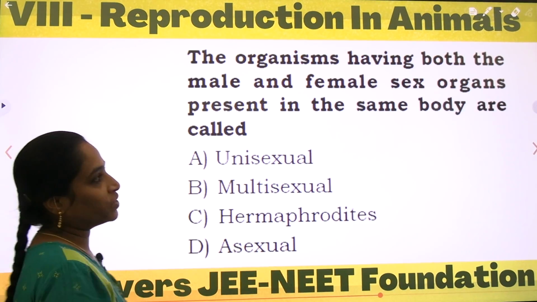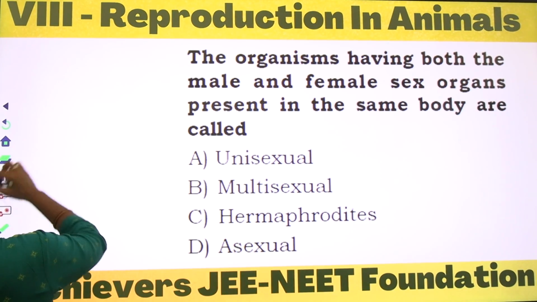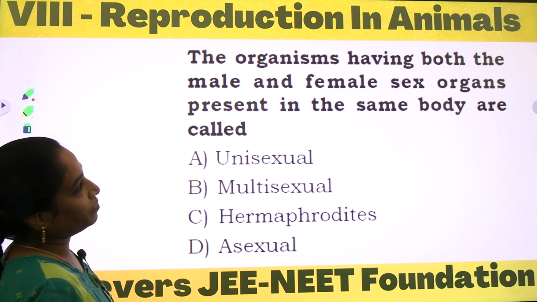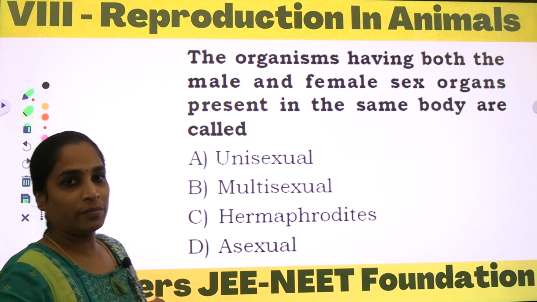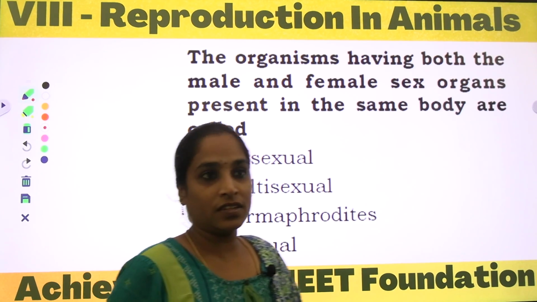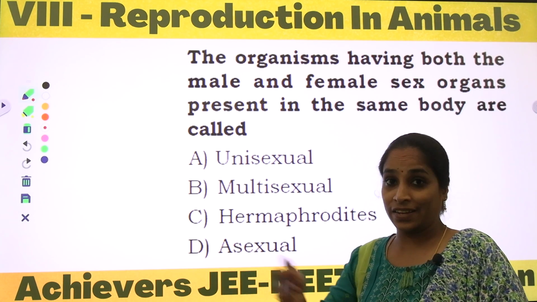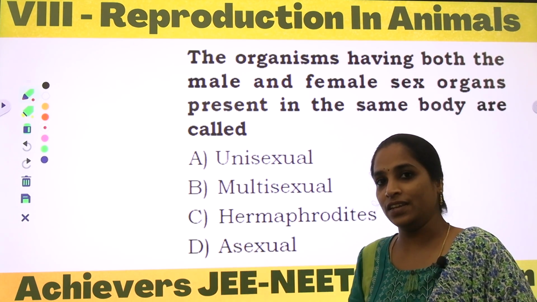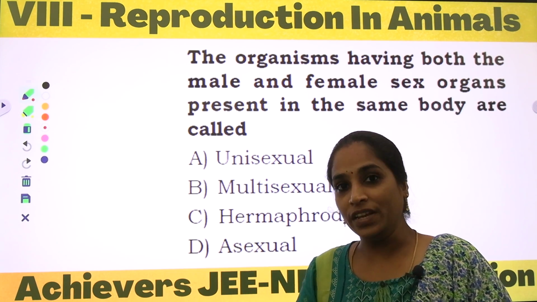And coming to the next question, dears. Here, the organisms having both male and female sex organs present in the same body. Coming to living organisms like plants, we can categorize them as a female flower and a male flower.